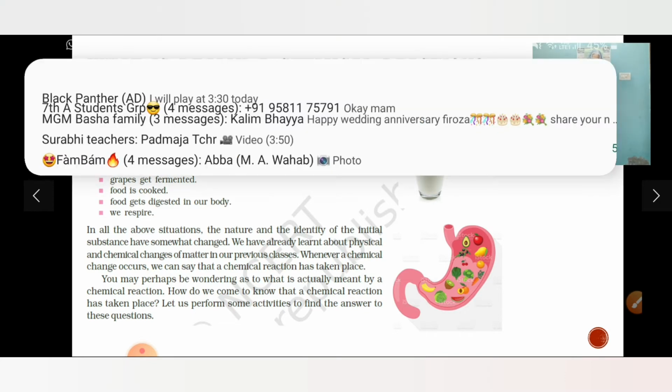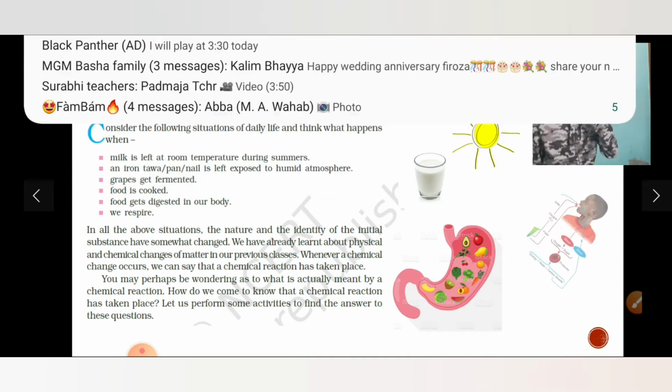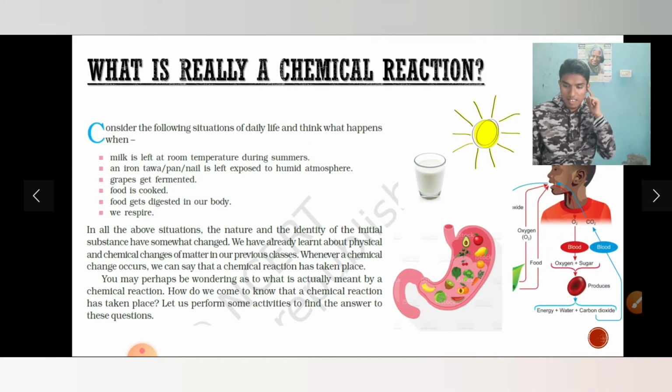Similarly, when we respire, when we are taking in oxygen, the oxygen reacts with sugar and gives us energy. So what is happening in this combination of oxygen and sugar? Energy is released. How is energy released here?